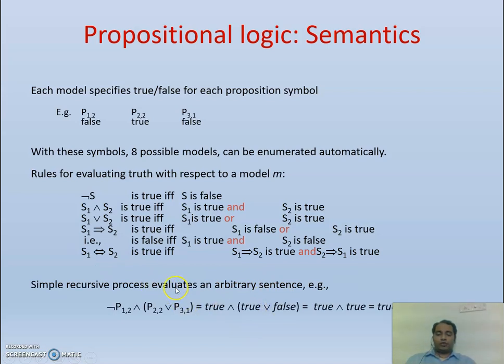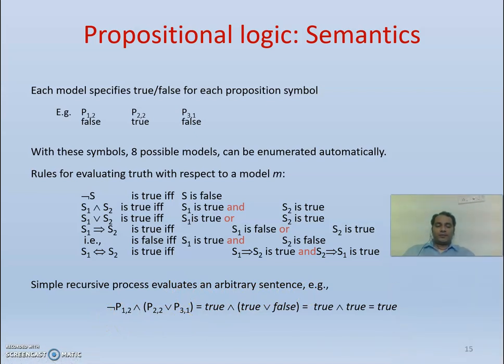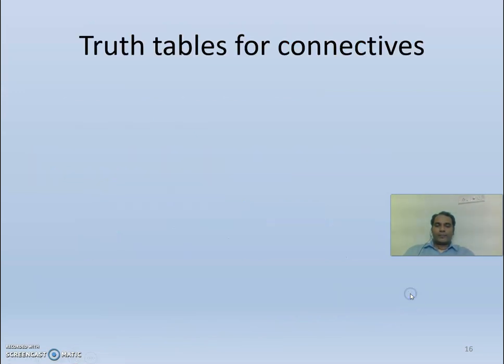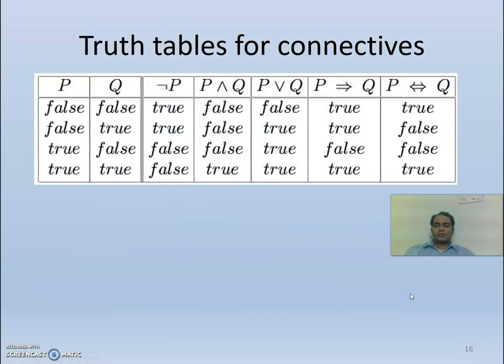So the recursive process evaluates an arbitrary sentence. Take the same example: no pit in 1,2 and (pit in 2,2 or pit in 3,1). Pit in 1,2 is false, so no pit in 1,2, the negation, is true. And true and (true or false) reduces to true. Likewise, I can give the truth values, so we can form the truth tables. We will see the remaining things in the next session.